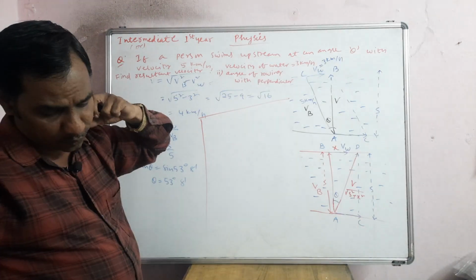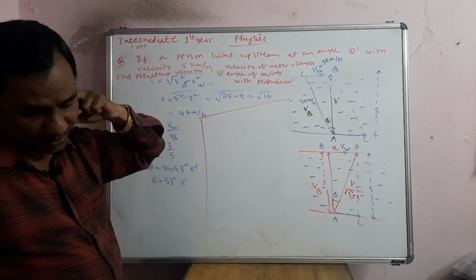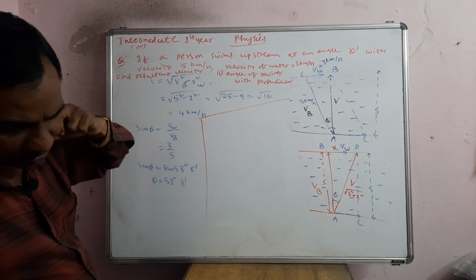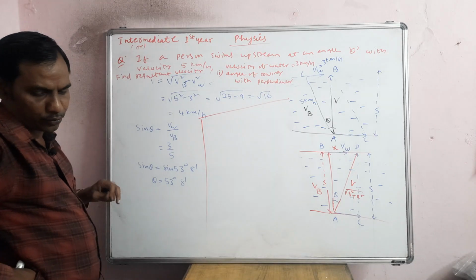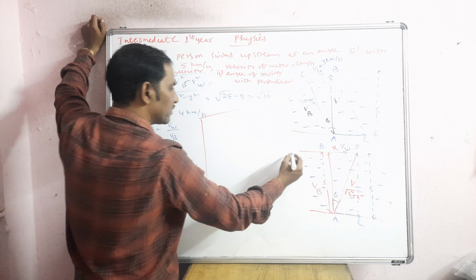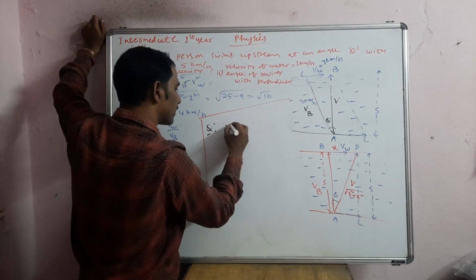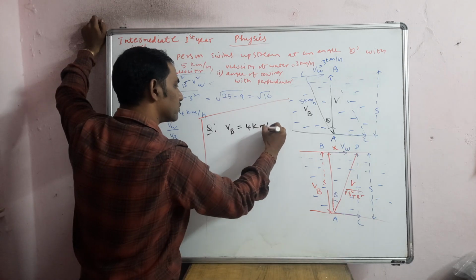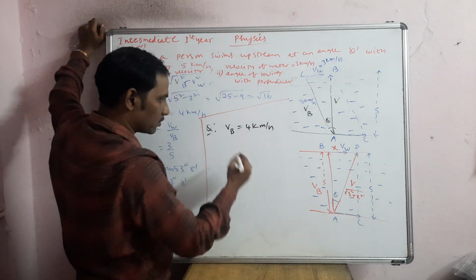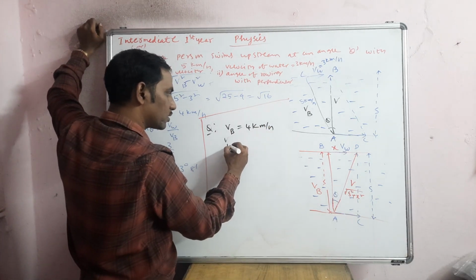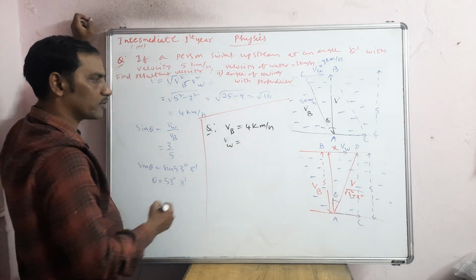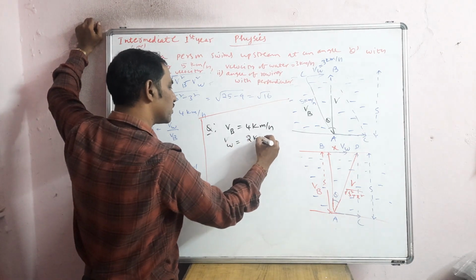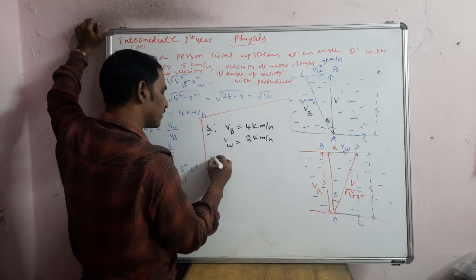Now if the person rows the boat perpendicular to the direction, find the resultant velocity of the boat. Okay, so simple. What you can do is take 4, or otherwise, see, this is another question. I am writing it directly like this. The velocity of water they are saying is 2. You can take 3 or something else also, no problem. Now what is the resultant velocity?